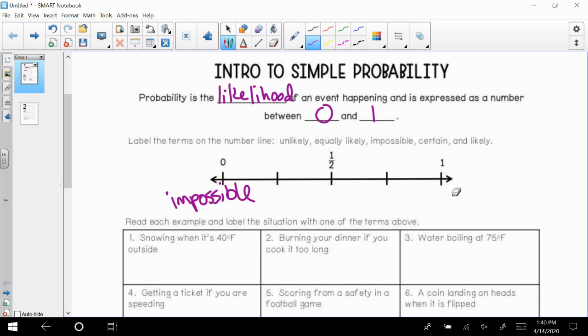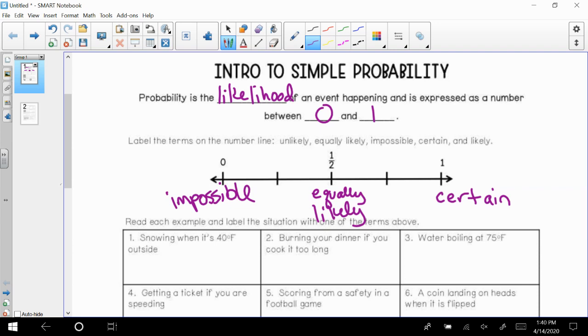A 100% chance of something happening is certain. And then in the middle, we've got like a 50-50% chance. That's equally likely. Meaning it could happen or it could not happen. There's equal chance of both things happening.